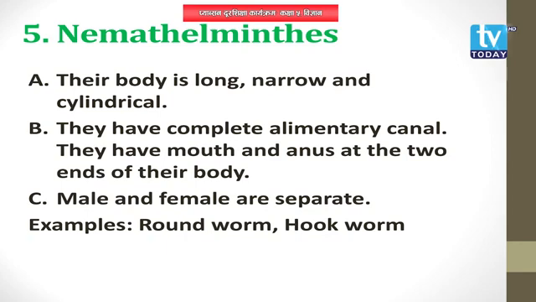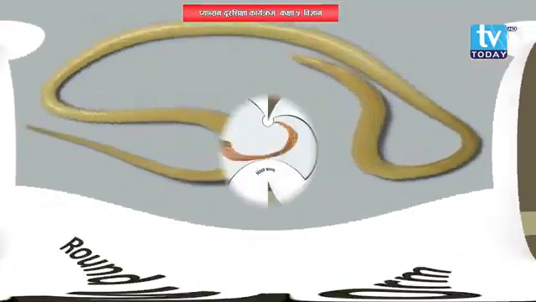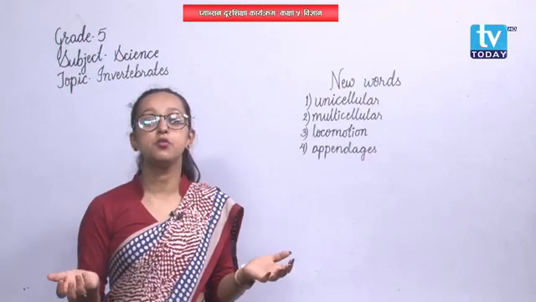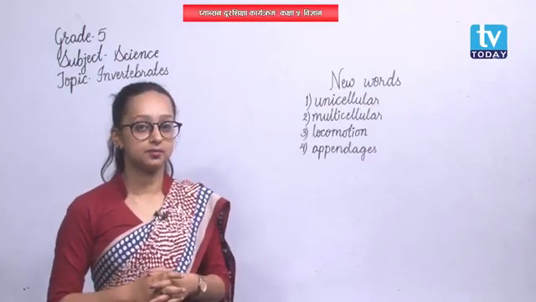And talking about male and females, male and females are also separated in Nemaschelminthes, that is, male and female can be easily distinguished. The examples of animals of this phylum include roundworm, hookworm, pinworm, etc.